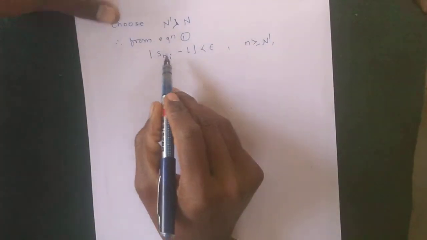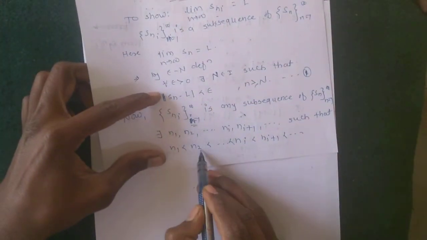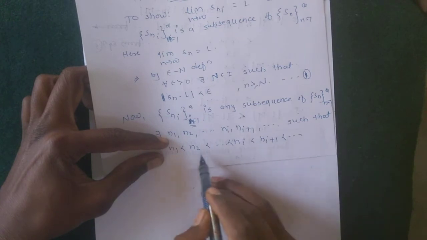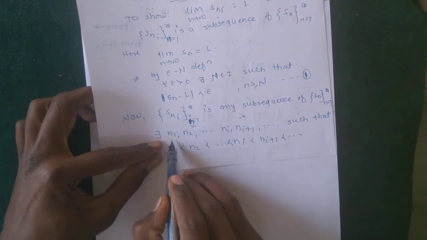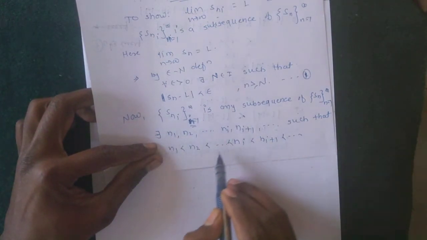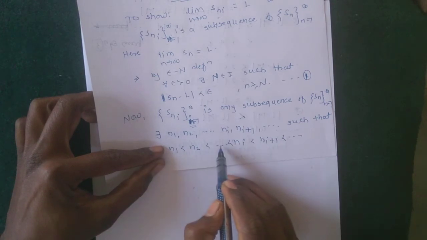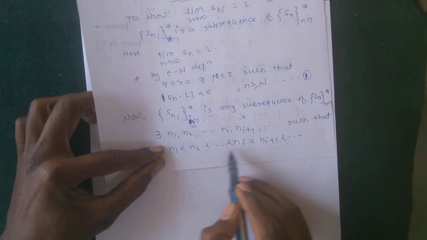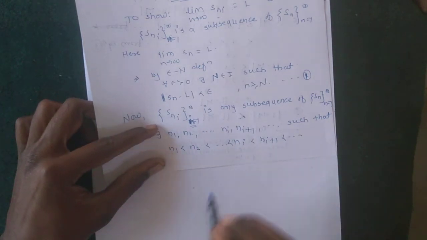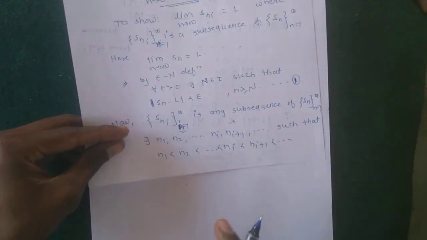Similarly, from equation 1, the subsequence exists in the form n1 less than n2 and so on, so such numbers exist.